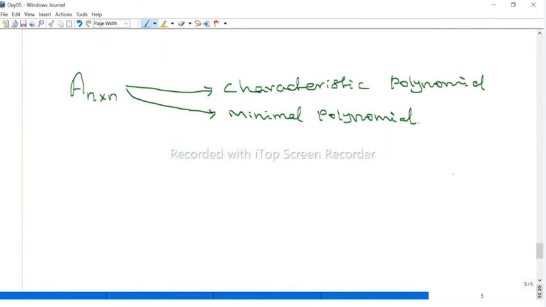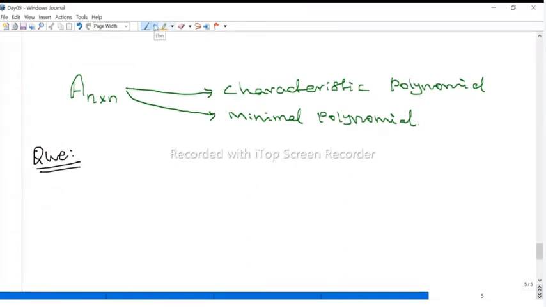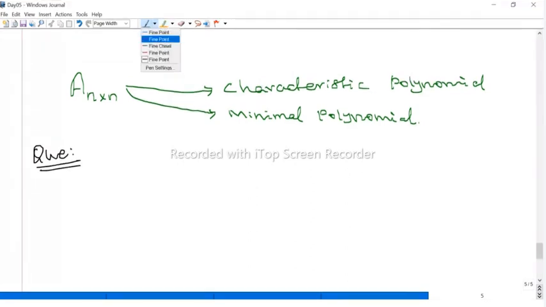Now I am asking the converse. Suppose I give one polynomial of degree n. What's the question? Suppose p of x is an nth degree polynomial, or even a monic polynomial.